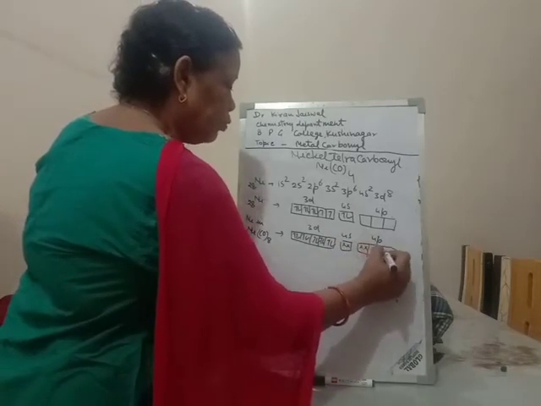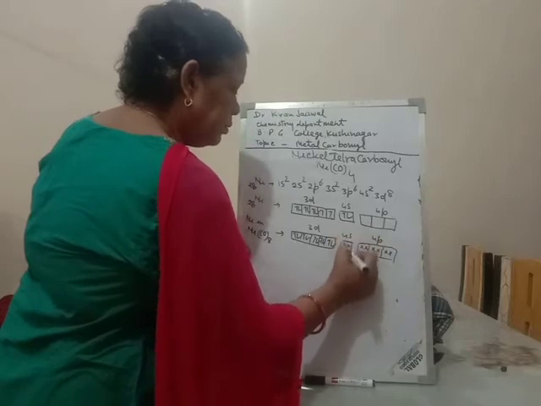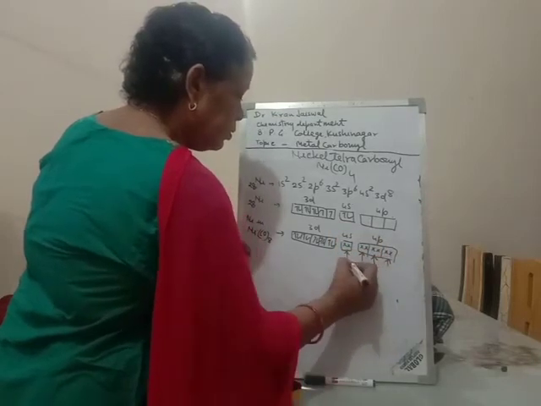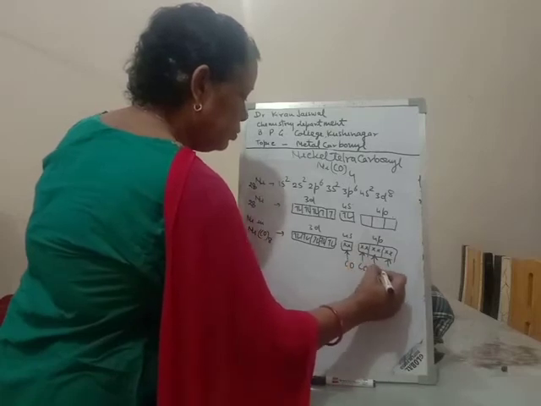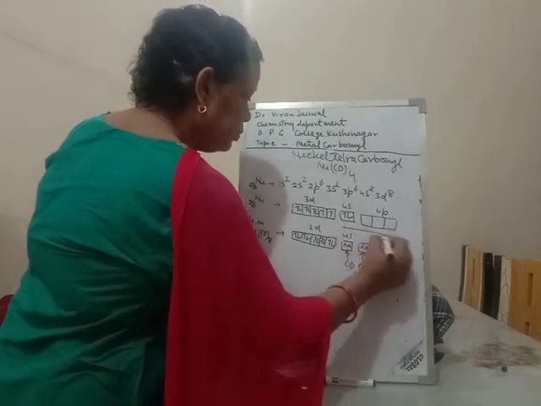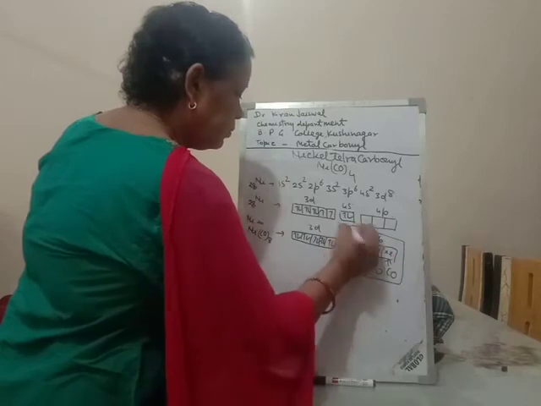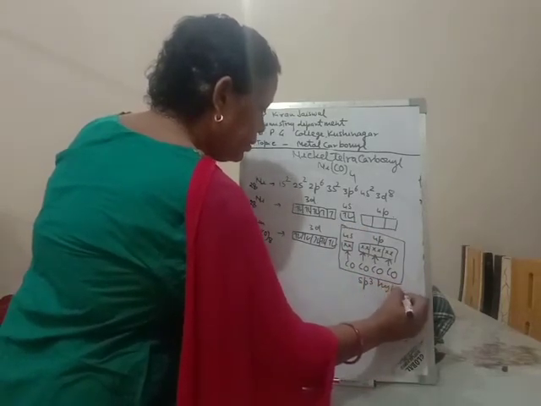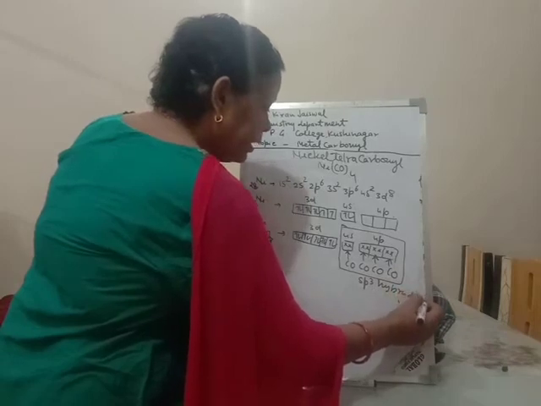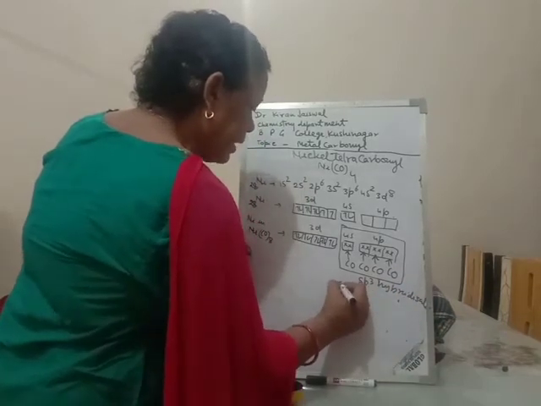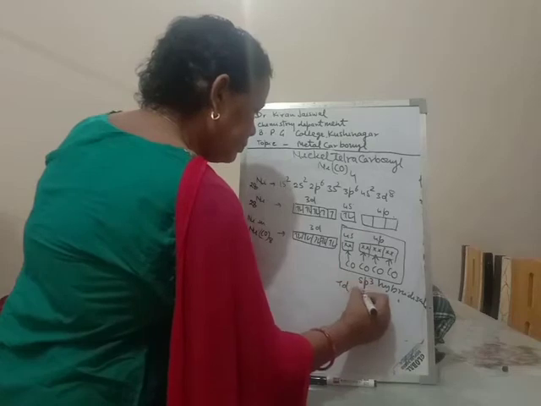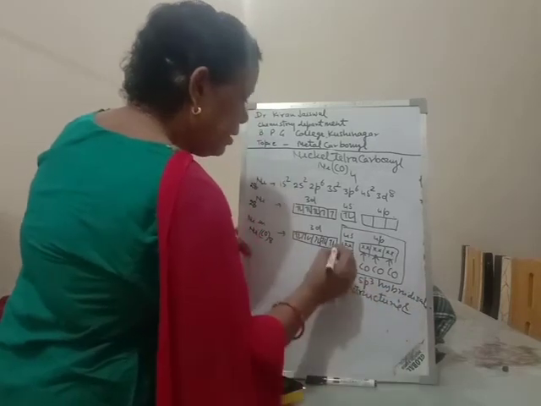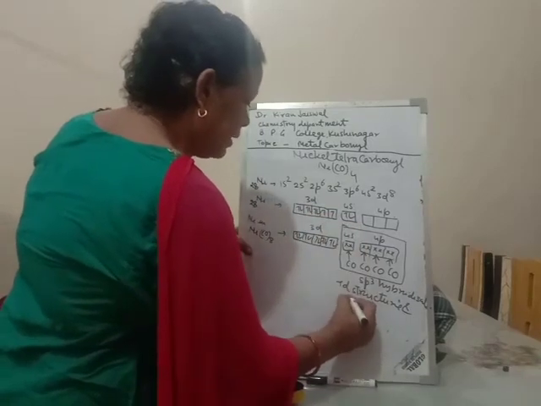This is the electron donated by 4 CO, CO, CO, CO. sp3 hybridization, tetrahedral structure, and all the electrons are paired, so diamagnetic.